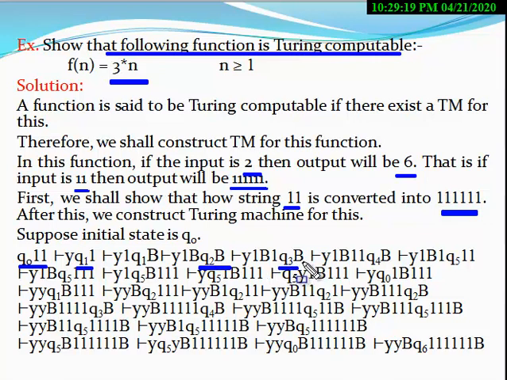Again at Q3 blank, you replace this blank by 1, and the machine changes its state. At the Q4 state a blank appears, and again you change this blank into 1. So now there are 3 ones. Now the machine moves in the left direction. At the Q4 state the blank is replaced by 1, the machine moves left, and also changes its state. Now the state becomes Q5.